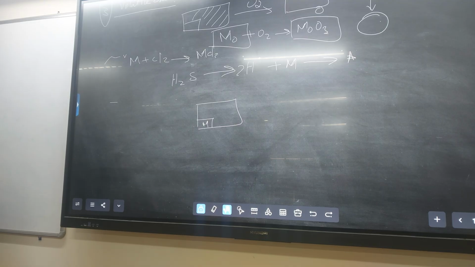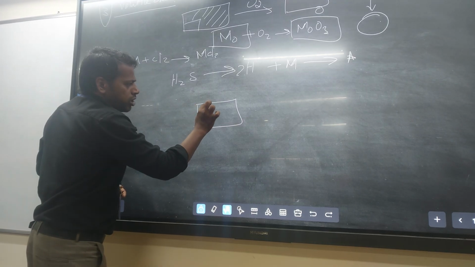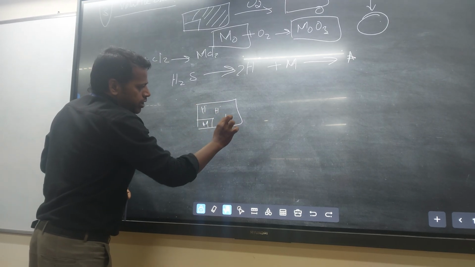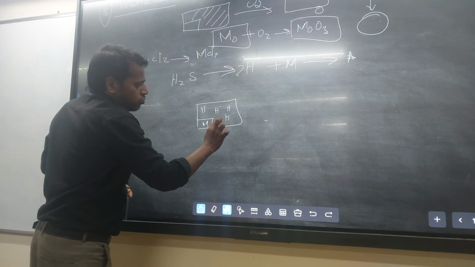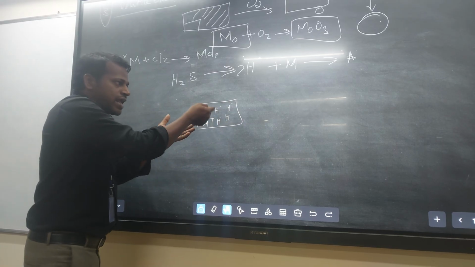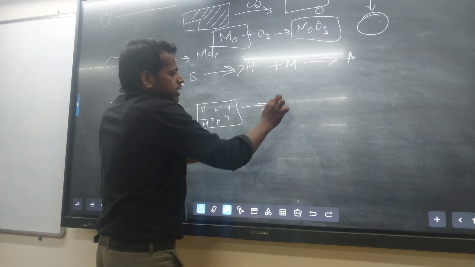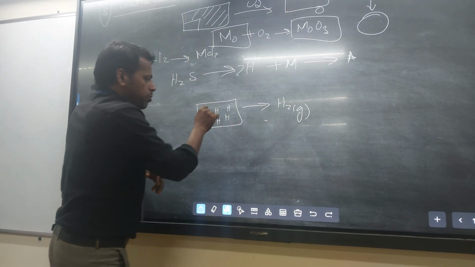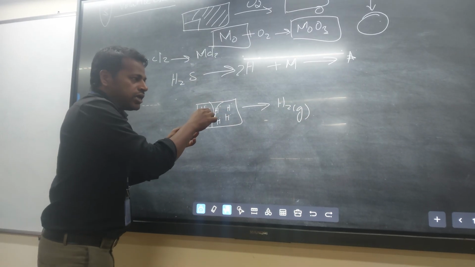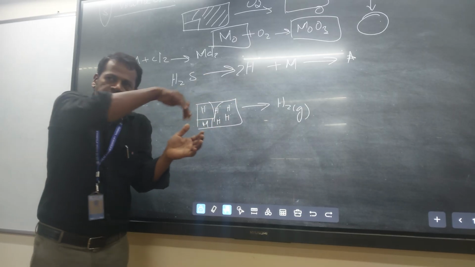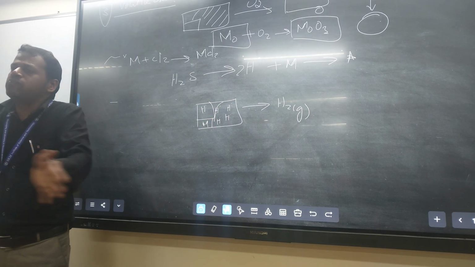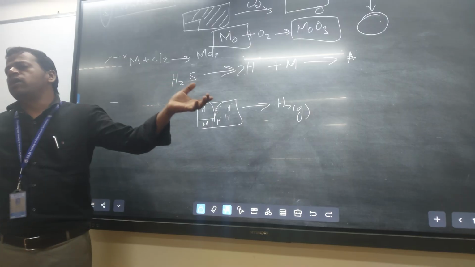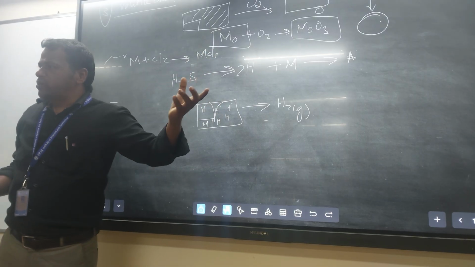So H dot is continuously occupied in the voids of the metal. Then they react together to form H2 gaseous molecules. That H2 gas continuously occupies the voids, and the increasing concentration of H2 gas breaks the metal surface. That is called hydrogen embrittlement.